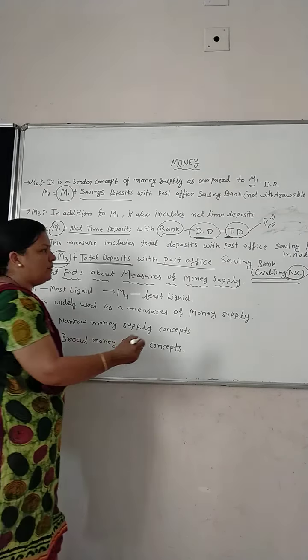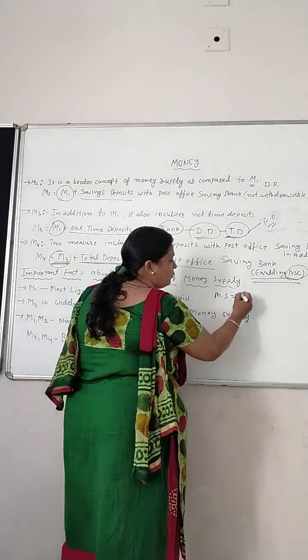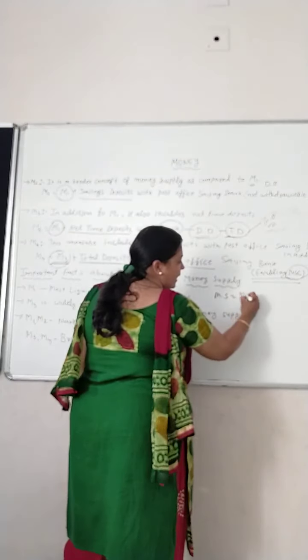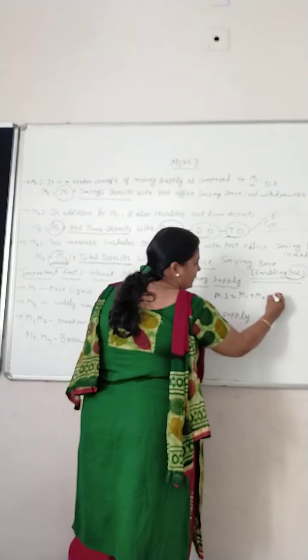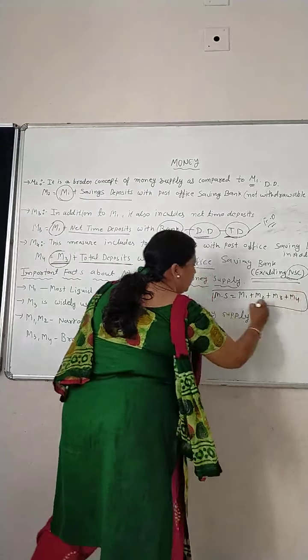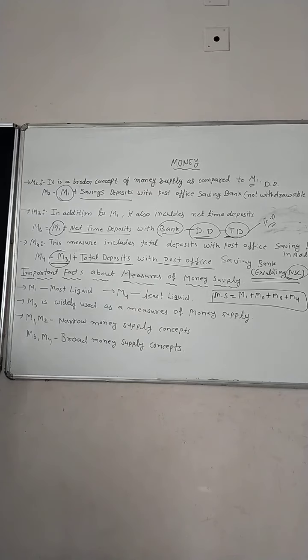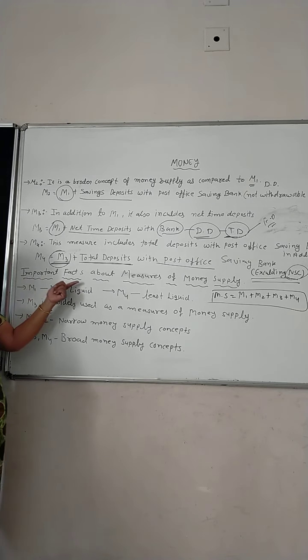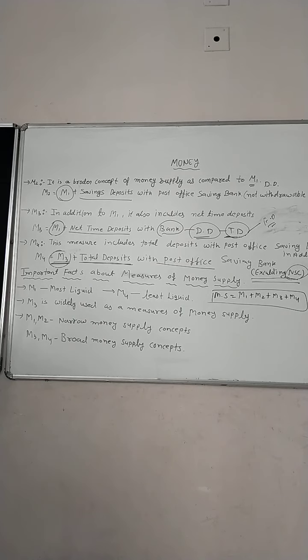When we are talking about money supply, what is the formula of money supply? M1 plus M2 plus M3 plus M4. This is about the money supply. Clear? Now, important facts about the measures of money supply. We have seen what is M1, what is M2, what is M3 and what is M4. So what are the important facts about the measures of money supply?